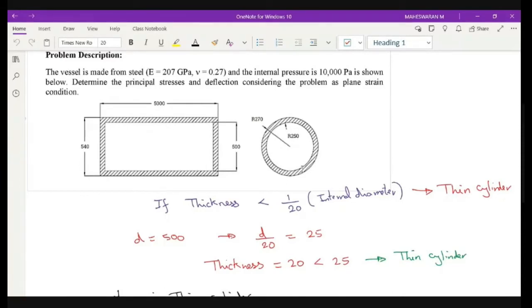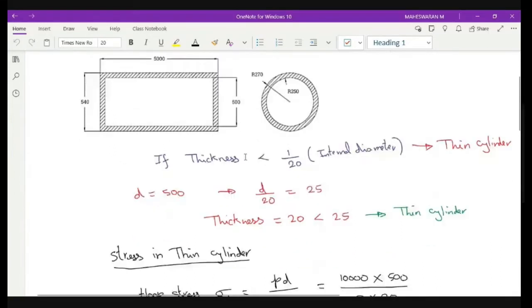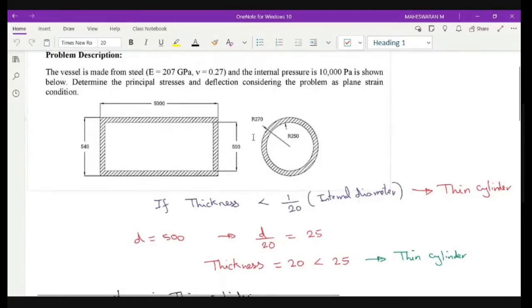Okay, so first we will go for the analytical calculation, and then we will go for the answers. So first, let us consider this problem. You have diameters of 500 meter and 540 meter, which is the overall thickness. You know that there are two types of cylinders: a thin cylinder and a thick cylinder. For a thin cylinder, the thickness should be less than 1/20th of the internal diameter.